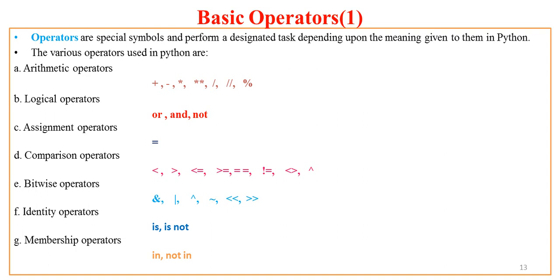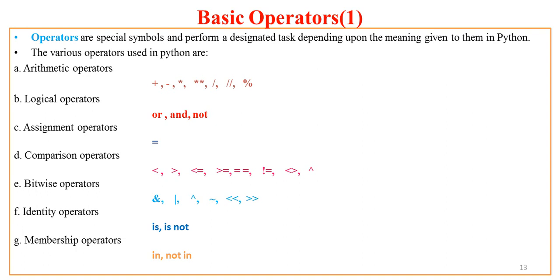Now let us come to the operators part. Python supports various operators. Operators are nothing but symbols, and each of these symbols is given a designated task. That means if I say plus is the symbol, that plus has a designated task to perform addition on the operands associated with the plus. Similarly, if I say or is the operator, it also has a certain meaning associated with it, and it has certain designated tasks to be performed if it is used with the operands.